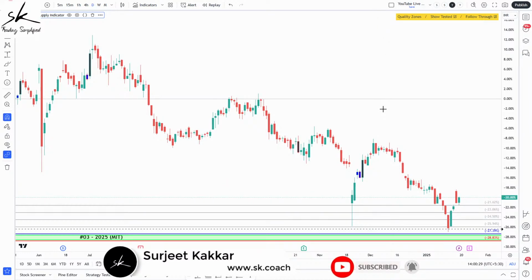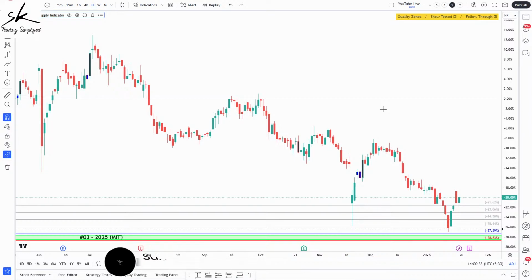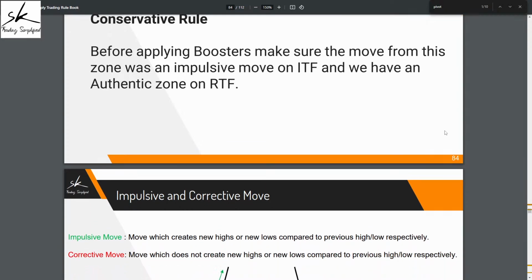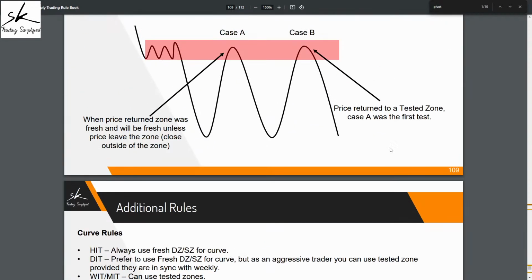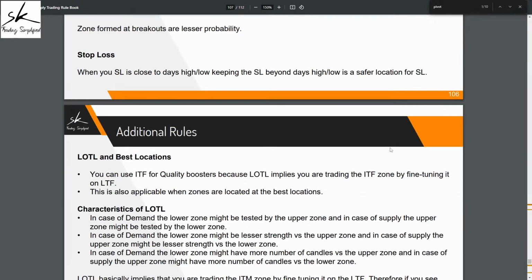All right. So I plan a HIT long trade in 5 minutes. My trend in 15 minutes is in favor. Also the location, I am low on the curve. When I check my demand zone for extra confirmation, it shows my demand zone is in a supply area. All right, so Vikas, that is why you will see that even in the rule book, I have given this condition as an optional rule. There it is.